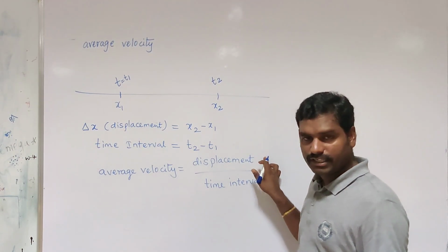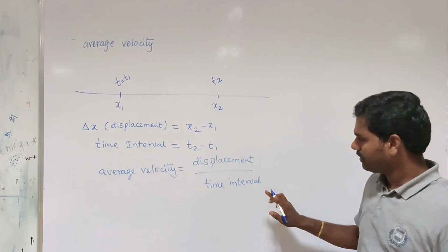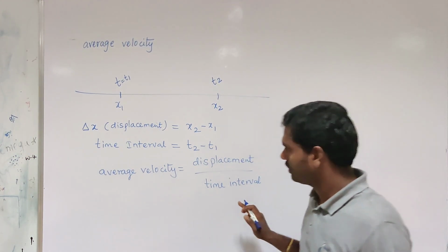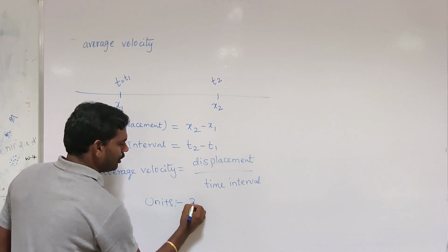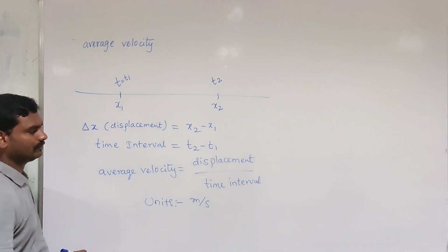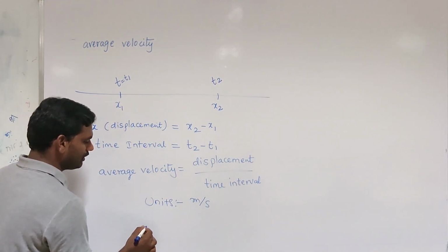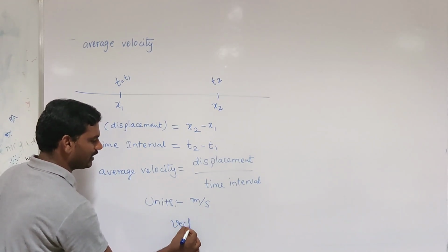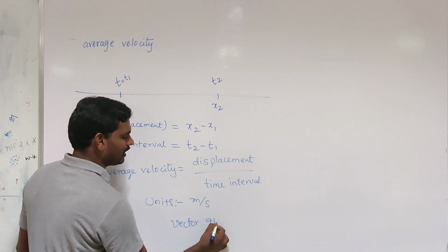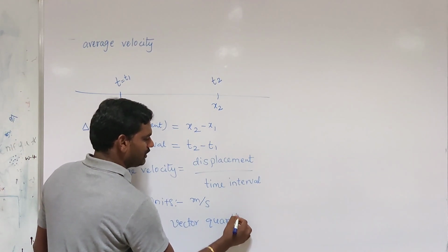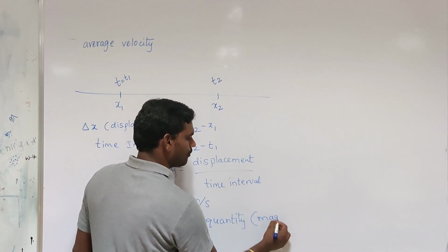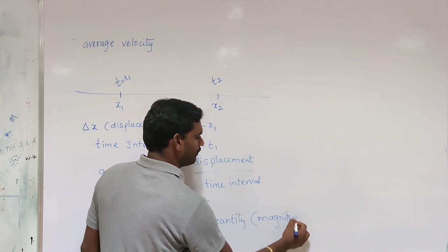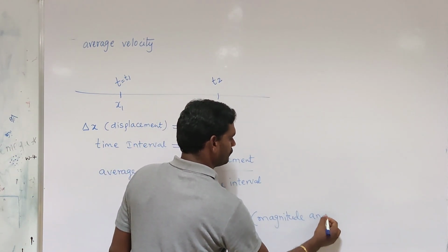Displacement units are meters and time units are seconds, so the units of average velocity are meters per second. Average velocity is a vector quantity, which means it has both magnitude and direction.